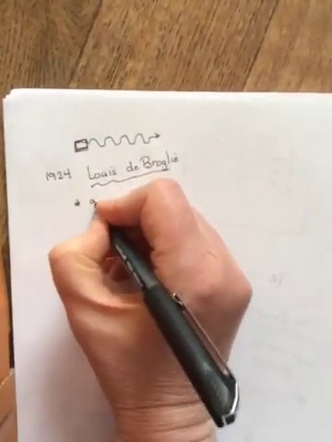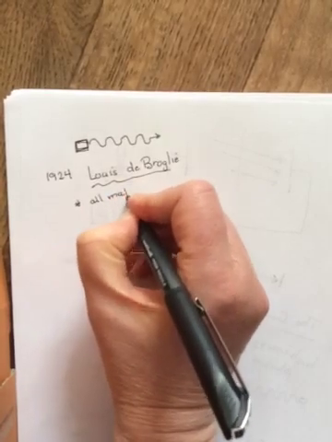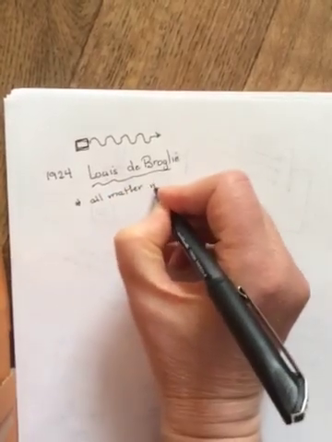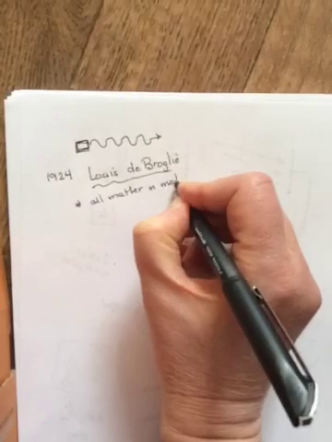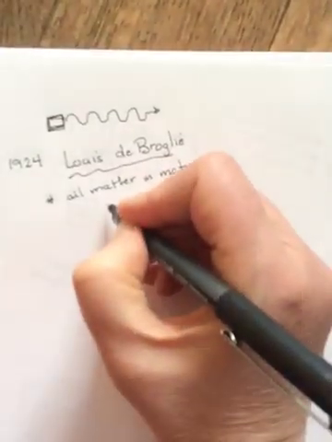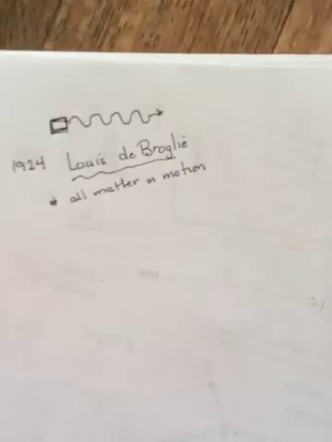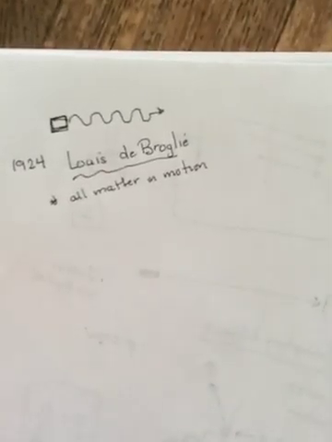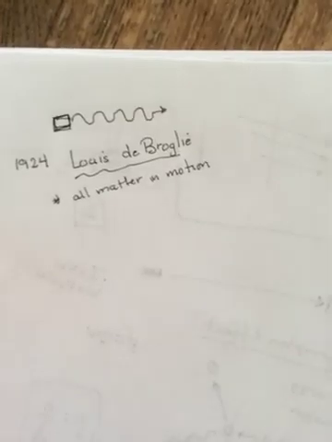So his theory is that all matter in motion could have both wave and particle characteristics, so that all matter in motion, like light, could have a dual nature.